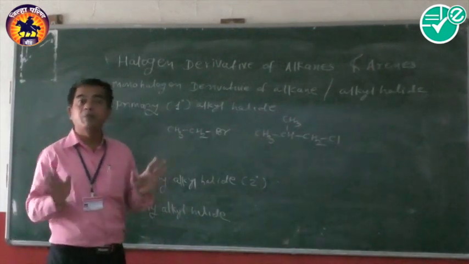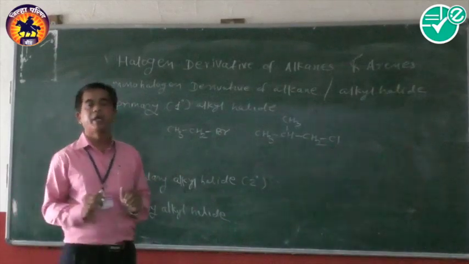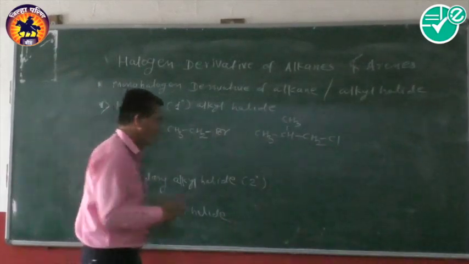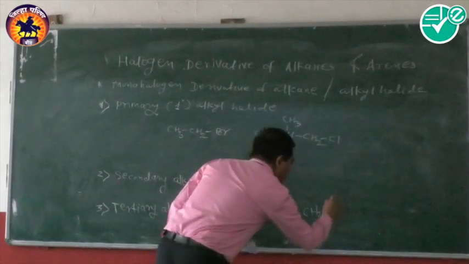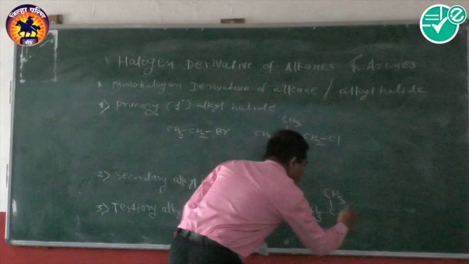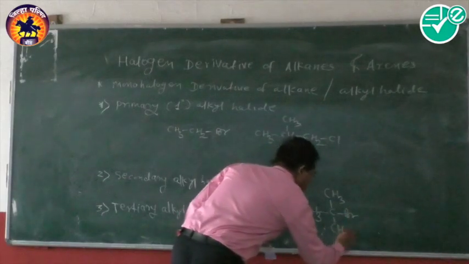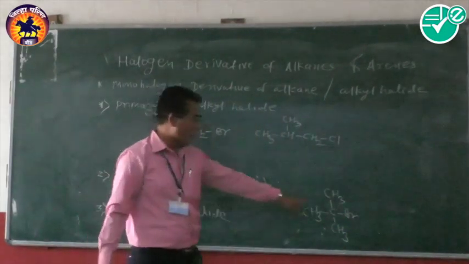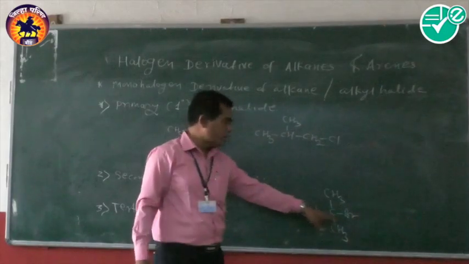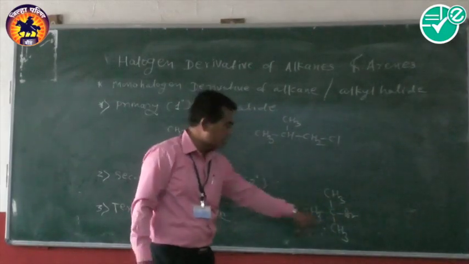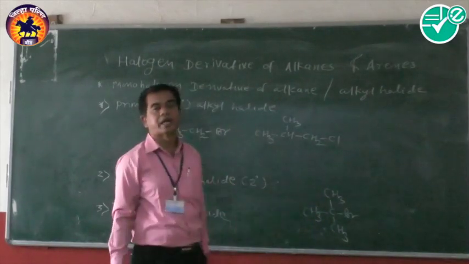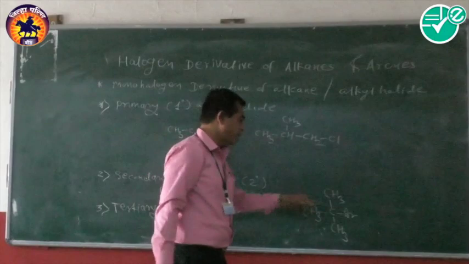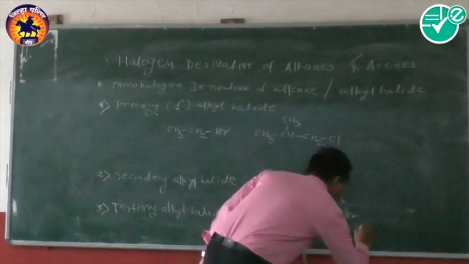The carbon atom which is attached to three other carbon atoms is called a tertiary carbon atom. For example, here the bromine halogen atom is attached to a carbon atom which is tertiary, because it is attached to three other carbon atoms, so it is called a tertiary carbon, and therefore its name is tertiary butyl bromide.